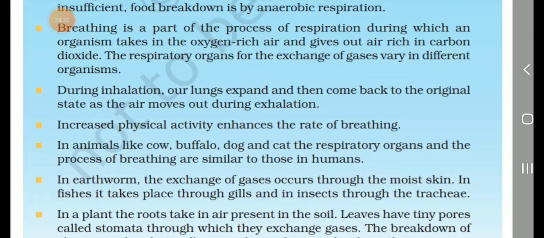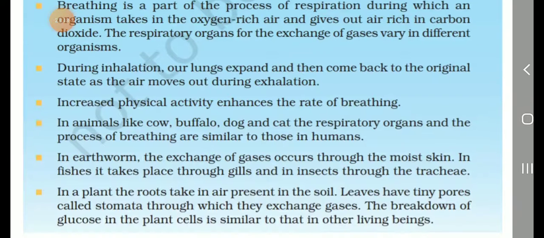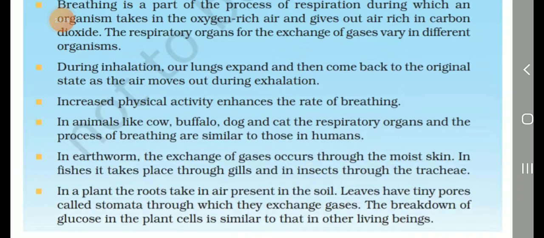Next, in animals like cow, buffalo, dog and cat, the respiratory organs and the process of breathing are similar to those in humans. In earthworm, the exchange of gases occurs through the moist skin. In fishes, it takes place through gills, and in insects through the trachea.